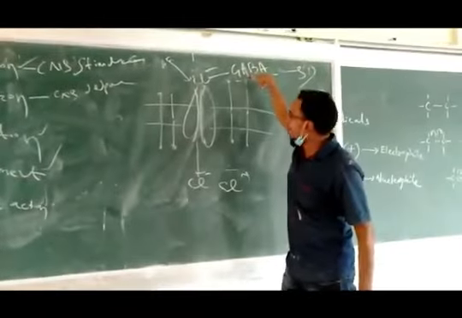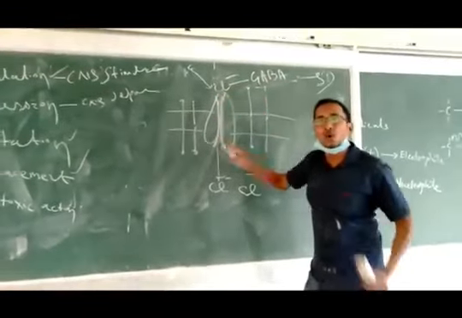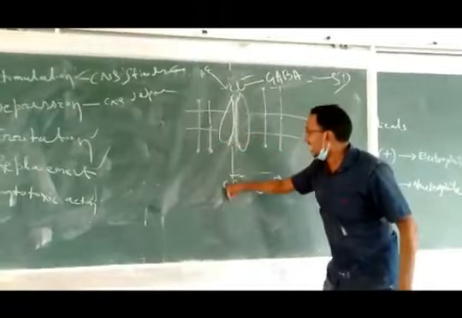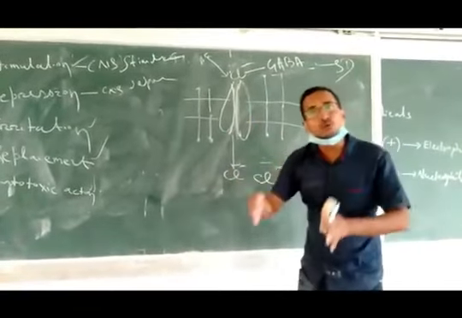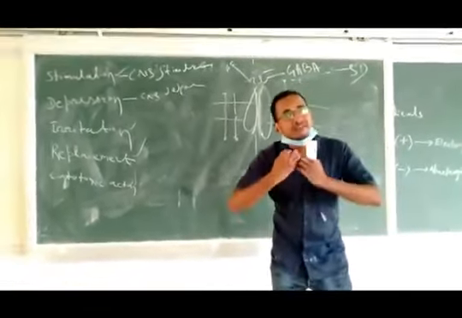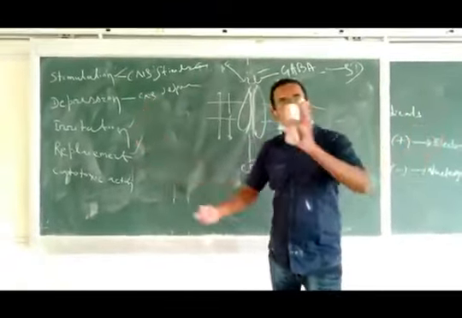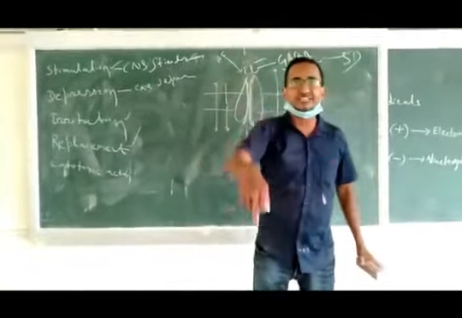Due to enhanced GABA activity, chloride channel opening is frequent and there is chloride ion influx. Due to high flow of chloride ions, the cell gets hyperpolarized, it is difficult to depolarize, and sedation comes.